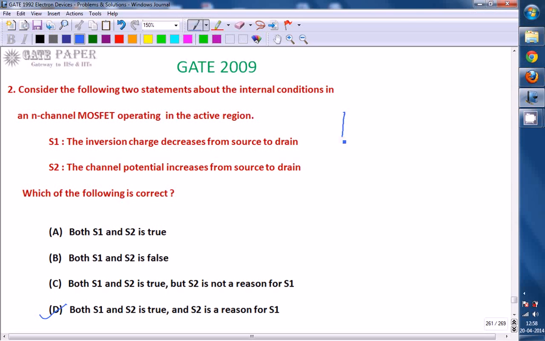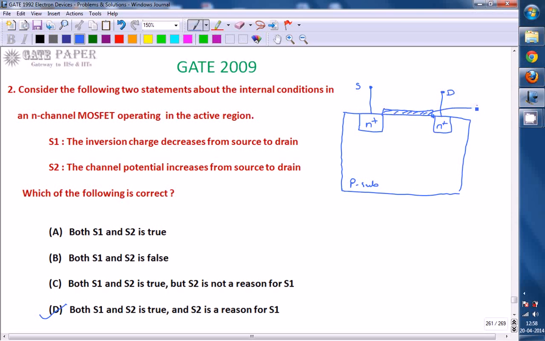An N-channel MOSFET is always fabricated on a P-type substrate. So first we take a P-type substrate, and into that two N plus regions are diffused. One will act as the source, the other will act as the drain. Over this there is a gate oxide, or thin oxide, which is an SiO2 layer.